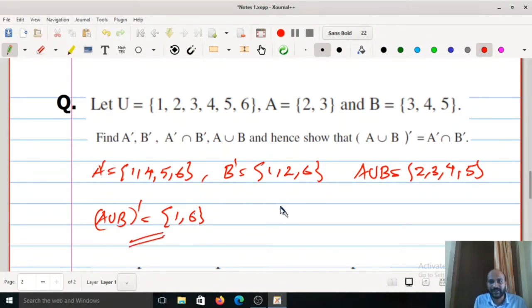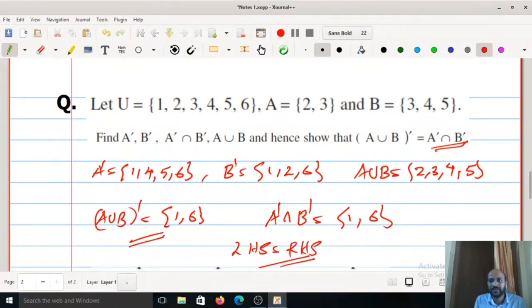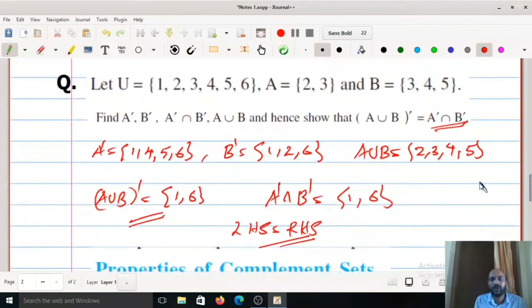Now we can find its right hand side. That is A complement intersection B complement. So you have to find intersection of these two sets. This will be equal to, what are the common elements? 1 is there, right? 1 is a common element, and 6. So left hand side is equal to right hand side. So the result is true. The result is called De Morgan's law. Same way, this one also is true always: (A intersection B) complement will be equal to A complement union B complement.